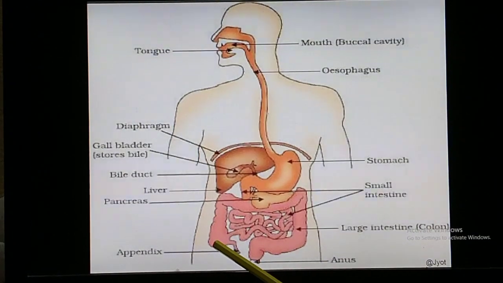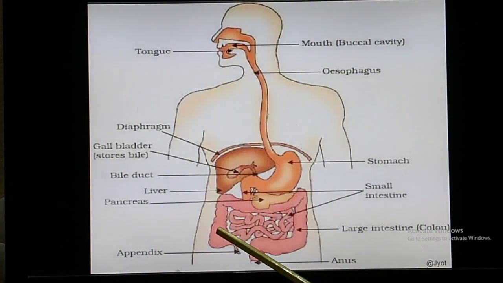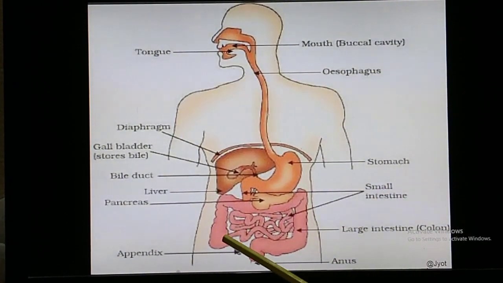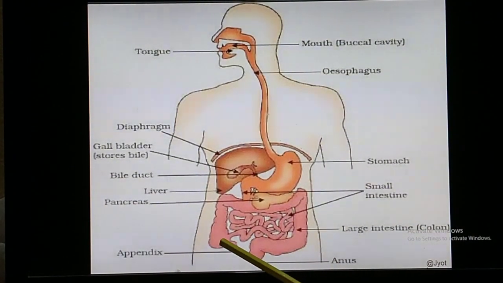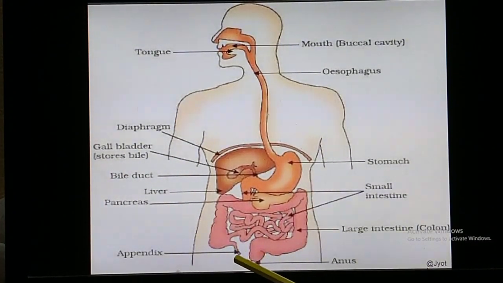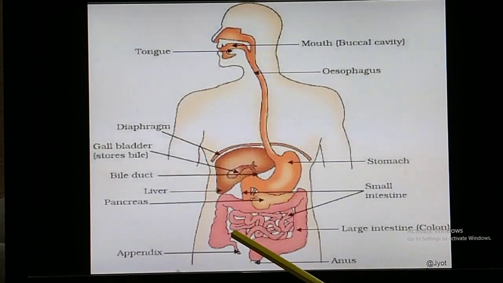The ileum opens into the large intestine, where you can see a pouch-like structure. That is called the cecum. And here there is another blind pouch at the junction of the small intestine and the large intestine.